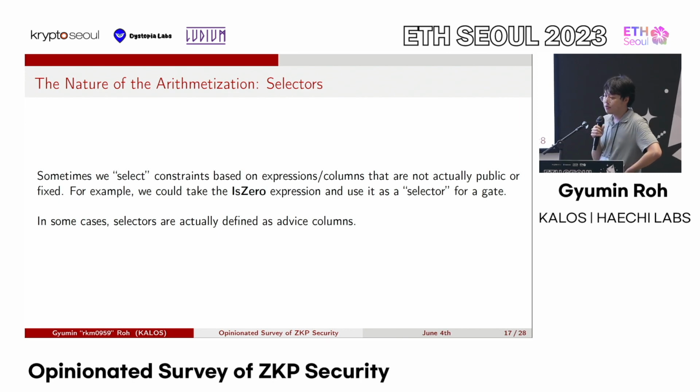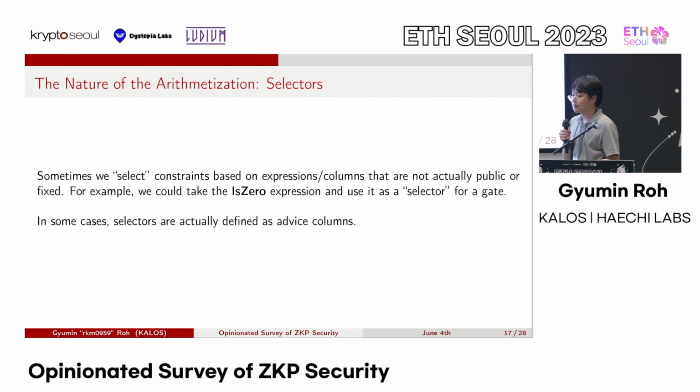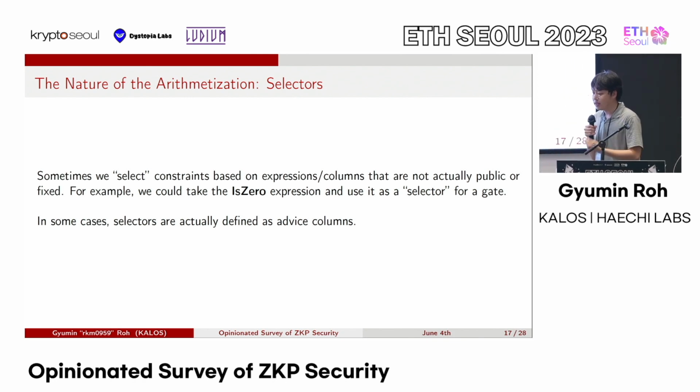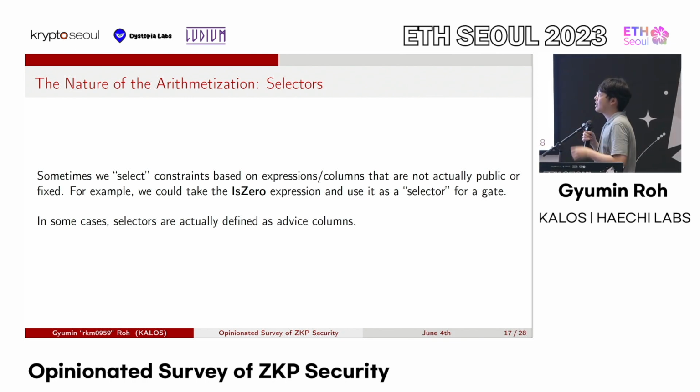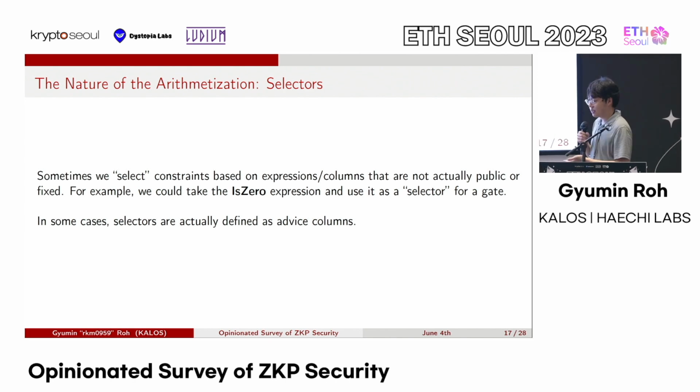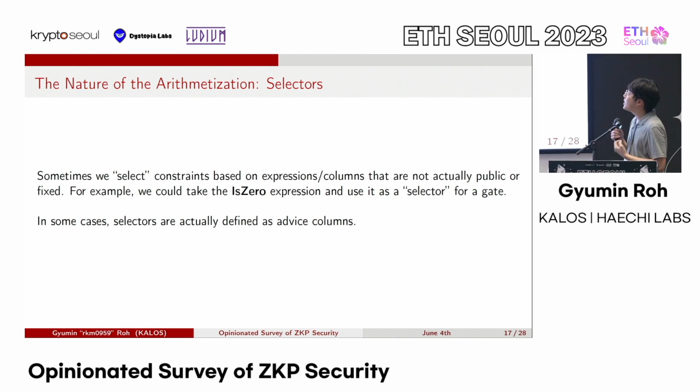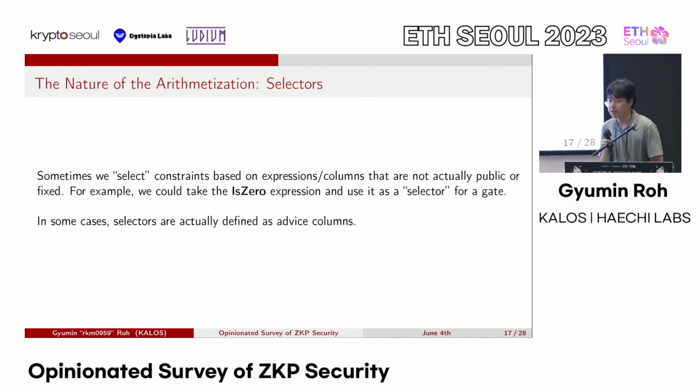For example, if we want to select a constraint based on some value being 0 or non-zero, then we could calculate the is0 chip and then take the is0 expression and use it as a quote-unquote selector for a gate.